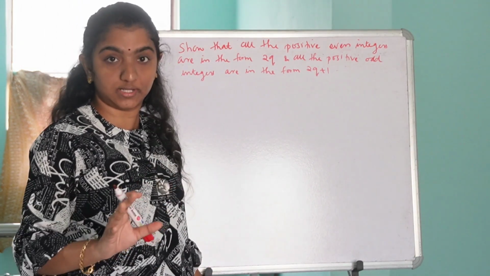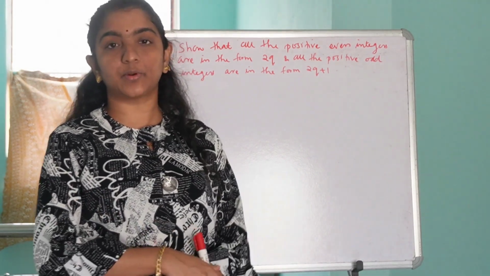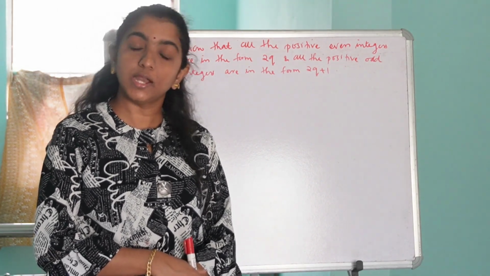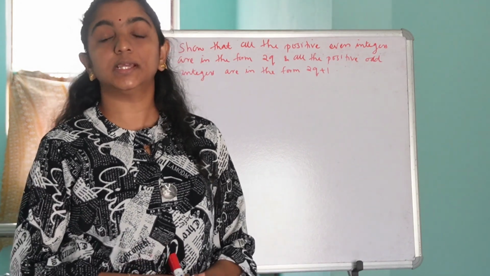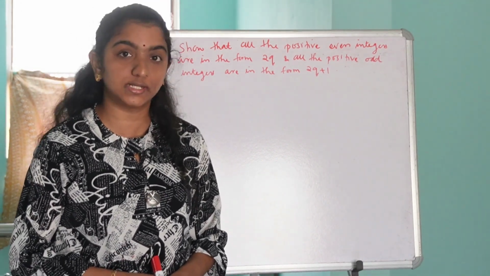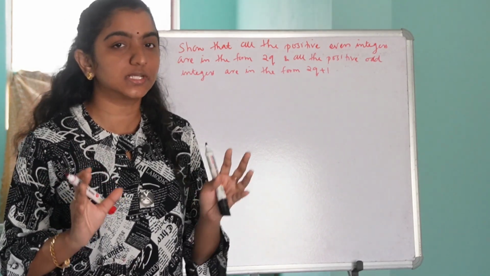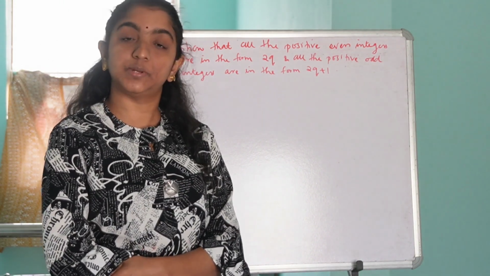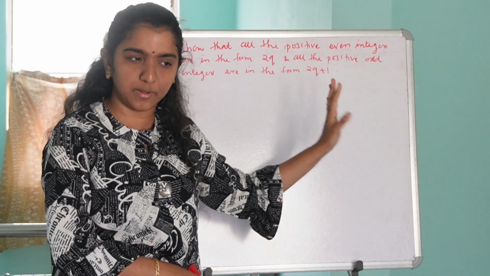In type 1 questions, you will be given a statement, and you will be asked to prove or show that the given statement is true, using Euclid's division lemma.